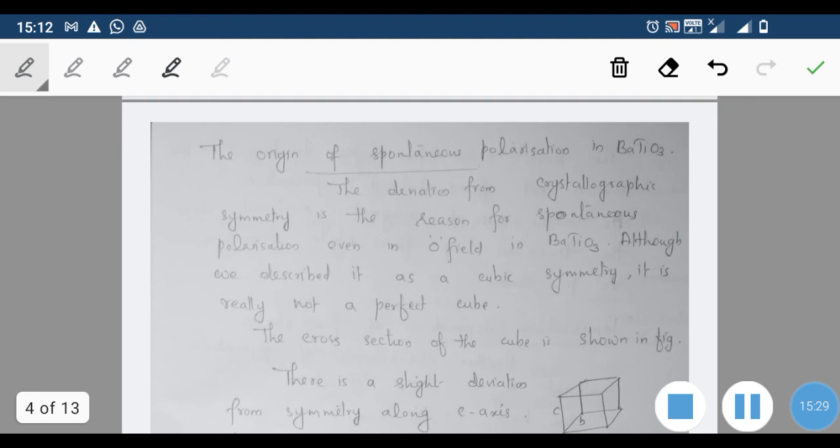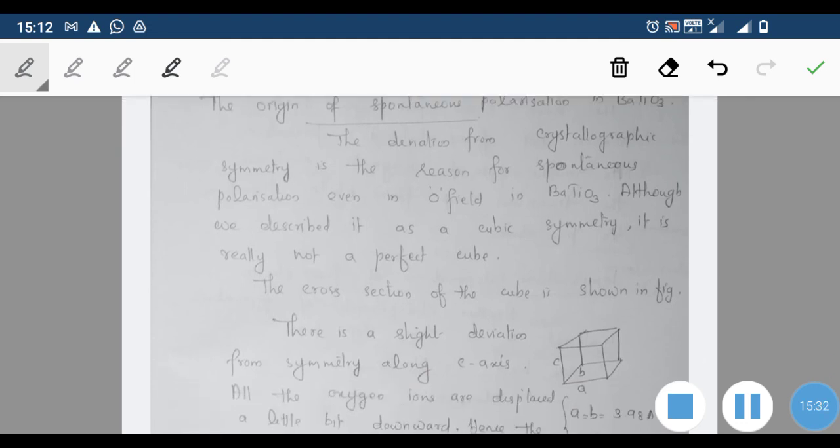Now, how does this spontaneous polarization come in barium titanate? Though we say that barium titanate is of cubic nature, it is not so. It has a slight deviation from the cubic symmetry, and we can see that the deviation from crystallographic symmetry is the main reason for spontaneous polarization even in zero electric field.